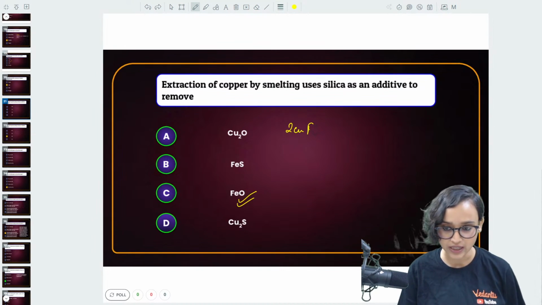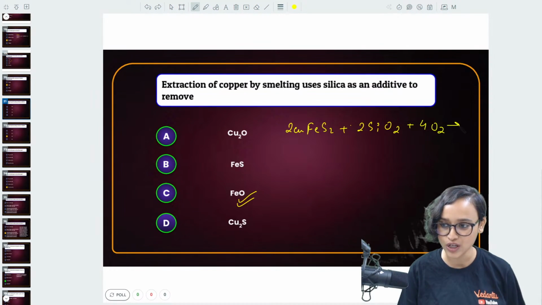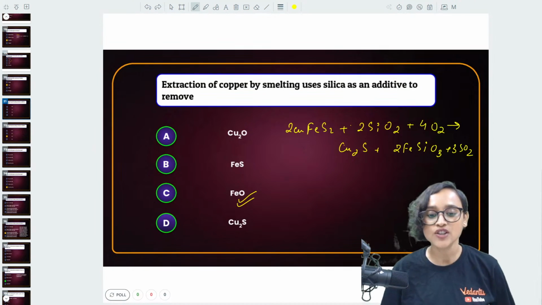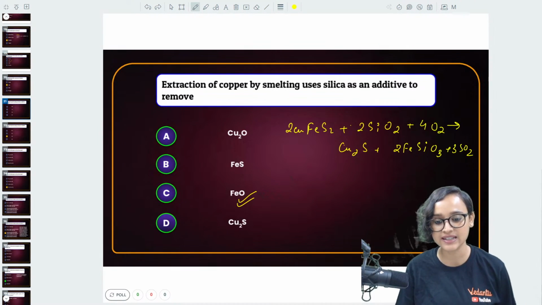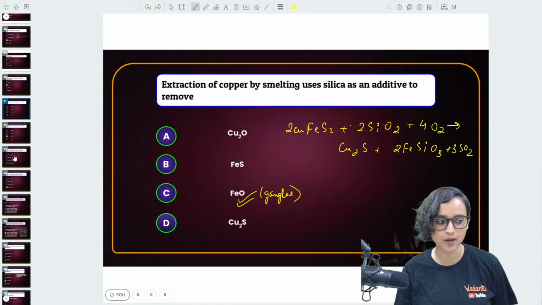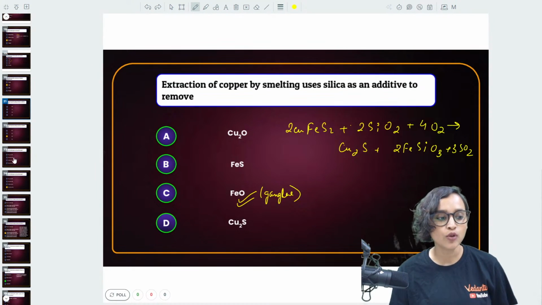See, 2CuFeS2, okay? Plus 2SiO2. Yes, FeO is the gangue. Very good. Plus 4O2 will give us what? It will give you Cu2S plus 2FeSiO3 plus 3SO2. Okay. So FeO is the gangue. This is the gangue. Absolutely right. Okay. Option C is the correct answer. Well done. Clap for yourself, guys. Very good. Well done. Moving on to the next question.